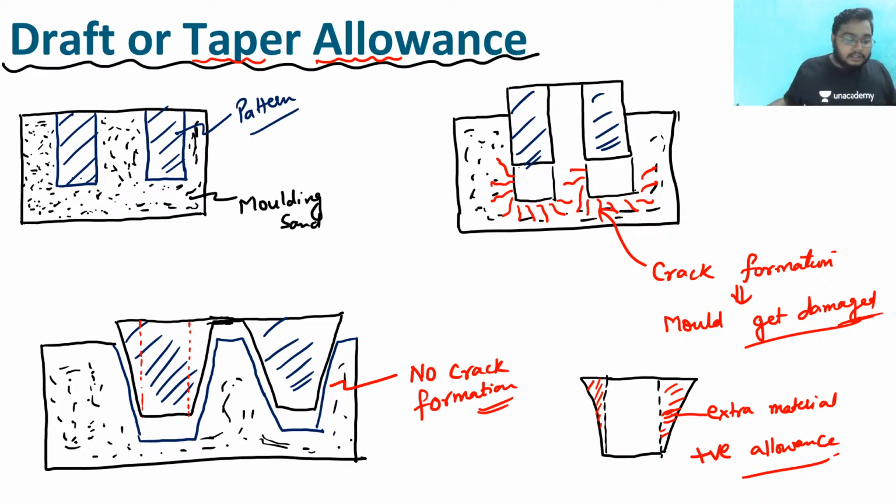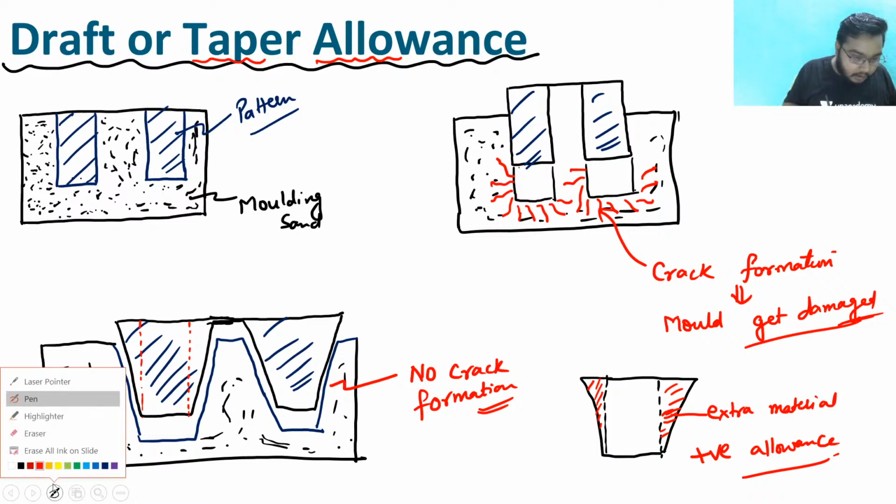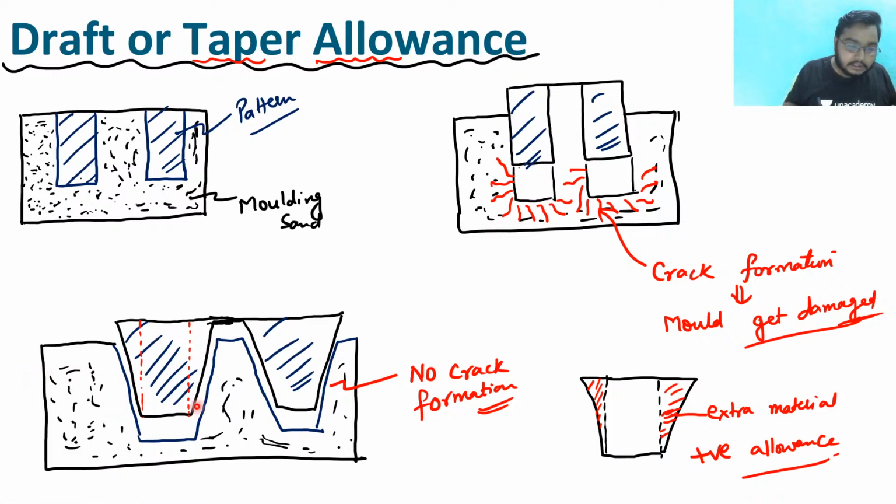So did you understand the story of draft allowance, why it is a positive allowance? Because I am giving something extra, okay? That completes the story of draft allowance. Is draft allowance clear or not? Sir, this is the allowance that we are giving in this pattern, and due to this no crack formation is there, and this extra material is given as a positive allowance. Okay, sir?